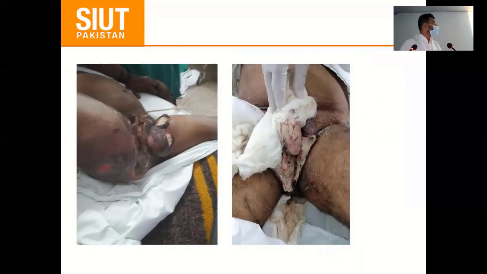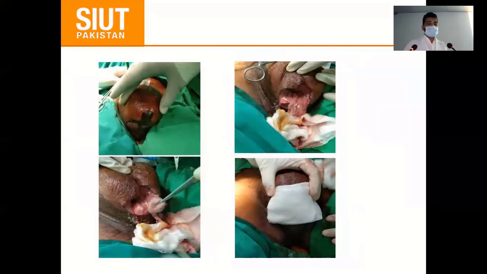After debridement, we involve the general surgical team. This patient presented to us in our services, and after involving them, we did the diversion colostomy. This patient also presented 2 days back in emergency, and we did the debridement.